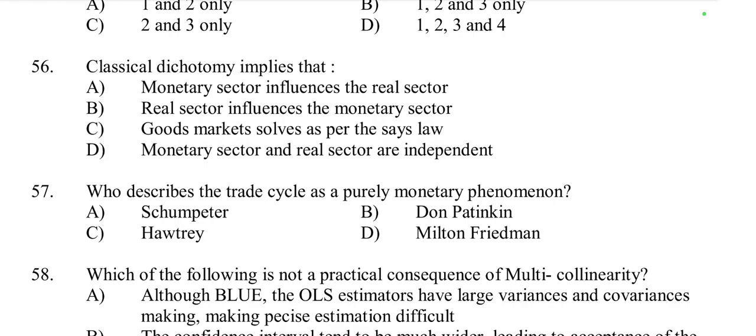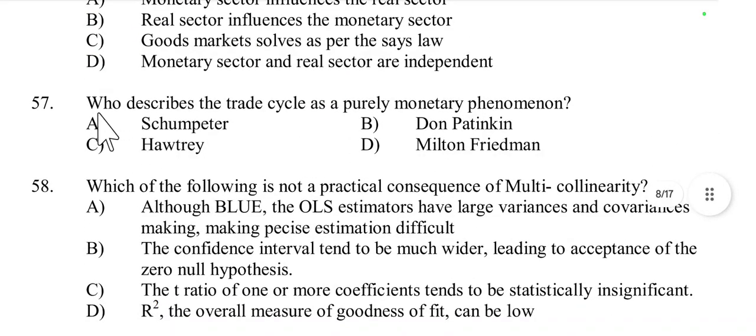So real variables are separate from nominal variables, meaning monetary factors do not affect real economic outcomes in the long run. So the monetary sector and real sector are independent and different. According to classical dichotomy, monetary factors and real factors are independent; they are not related to each other. So option D is correct.